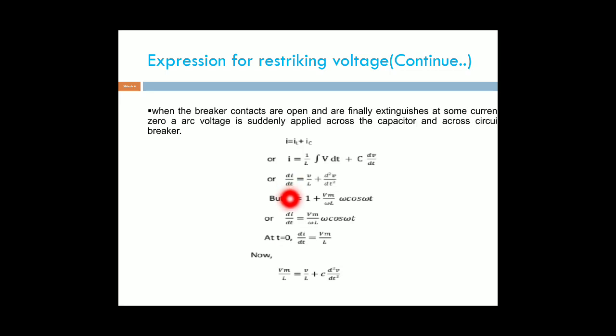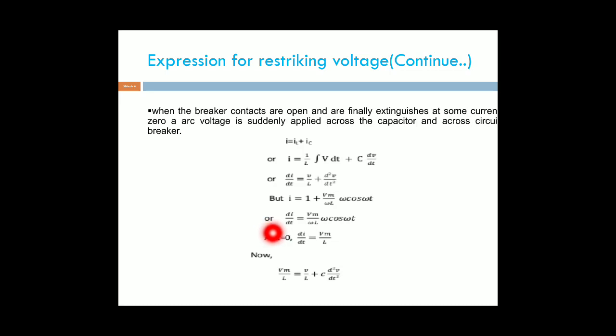Then differentiate on both sides. Therefore, di by dt equal to V by L plus C d square V by dt square. Normally the current I equal to Vm by omega L, into omega cos omega t.